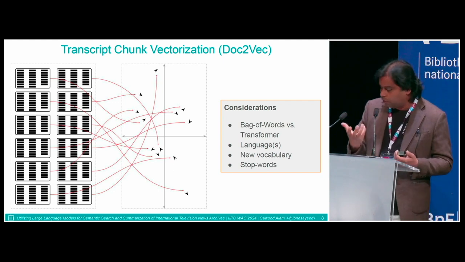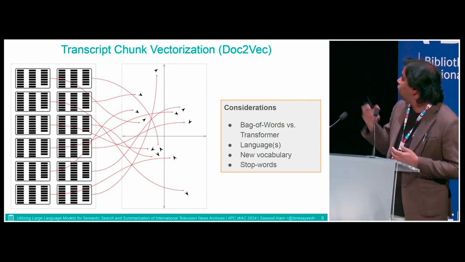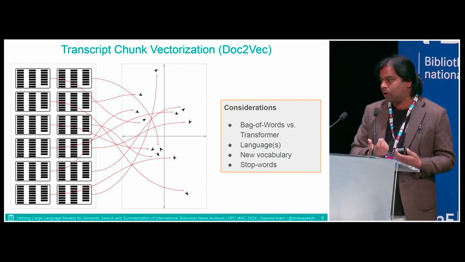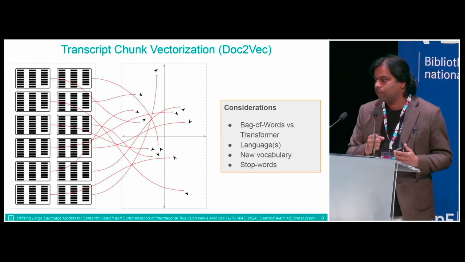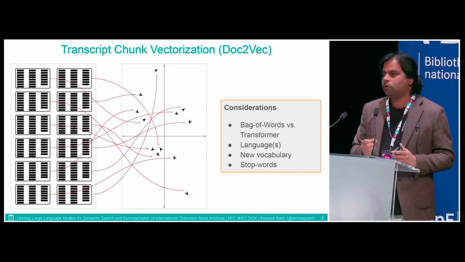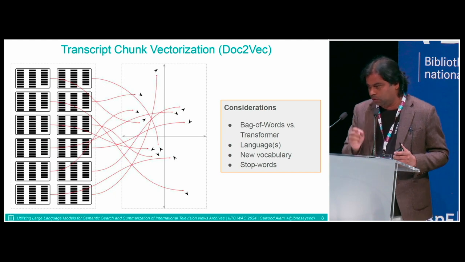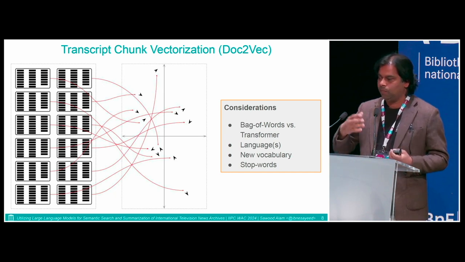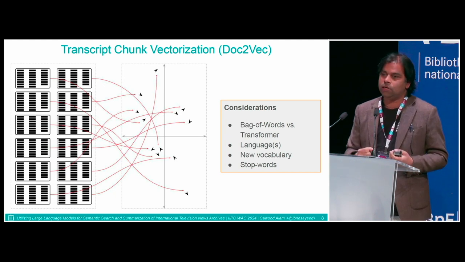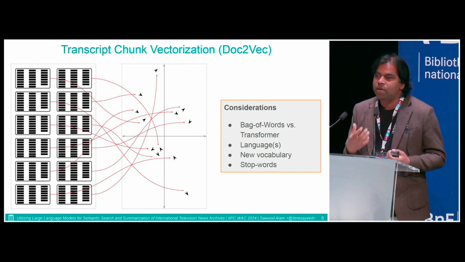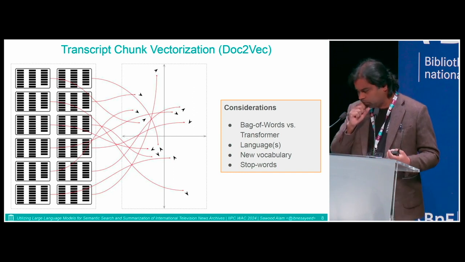So there are a few things to consider when you are vectorizing these kinds of pieces. Are you going to use bag of words or transformer models to get the vectors? Bag of words will be simpler to do. You pre-calculate vector representations of all the tokens, and then you just get the frequency of words in a document and calculate the mean of all those vectors.